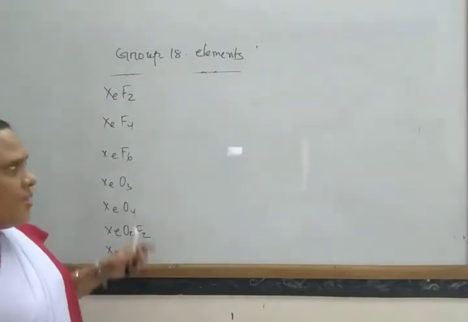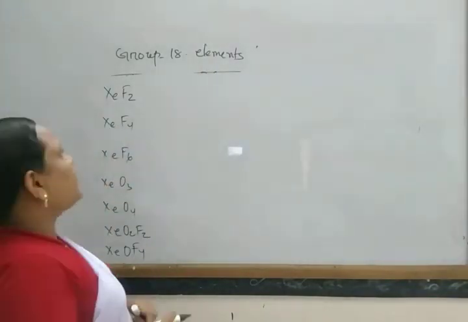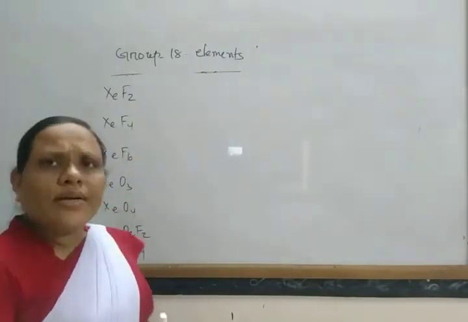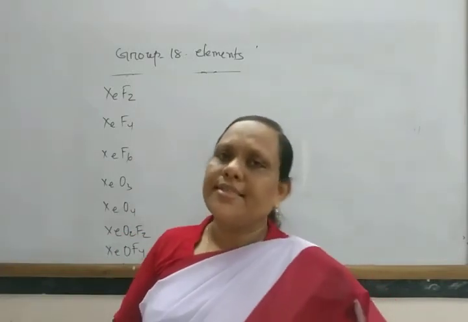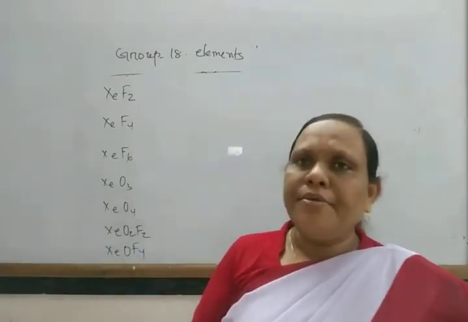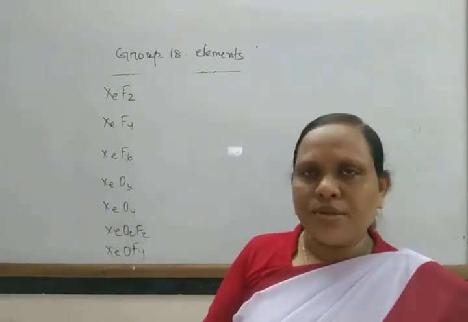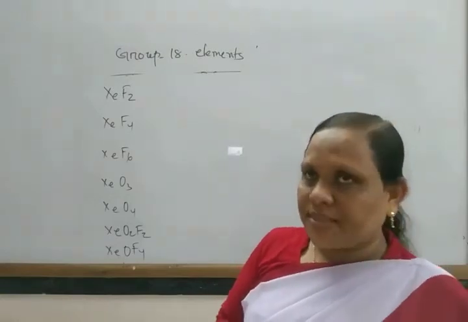Let us discuss first one by one. XeF2: what is the hybridization and shape? That can be determined from valence bond theory as well as the hybridization concept.